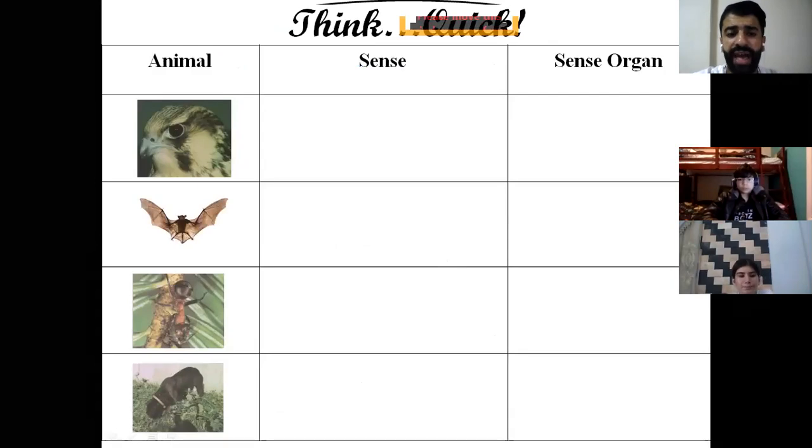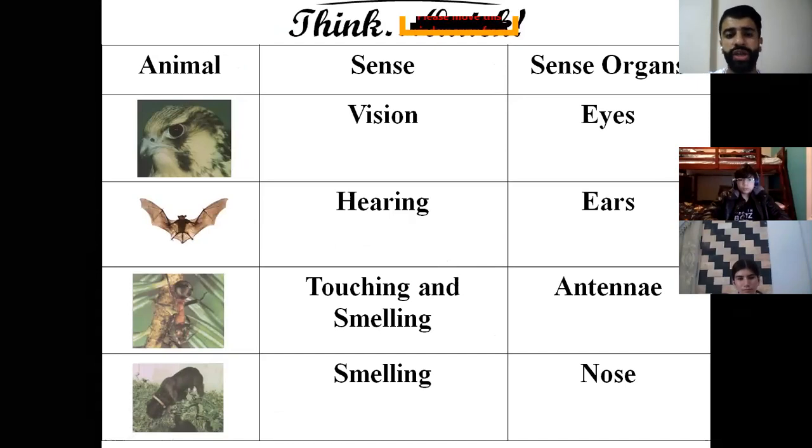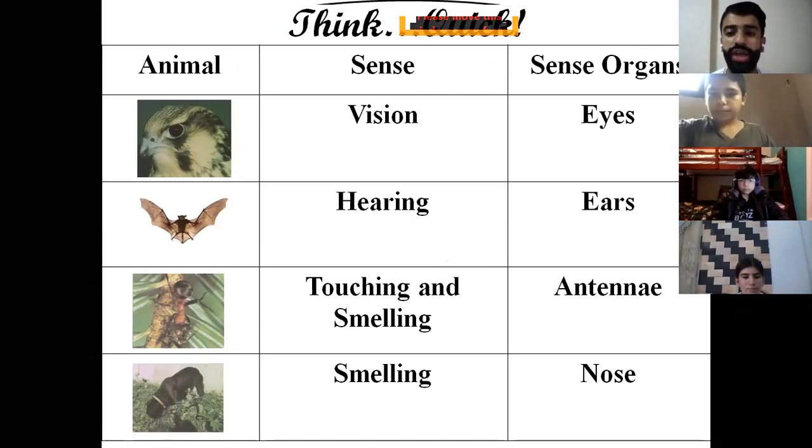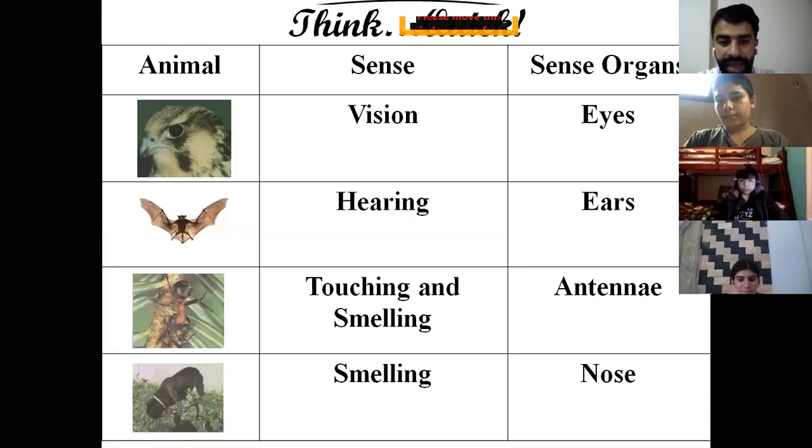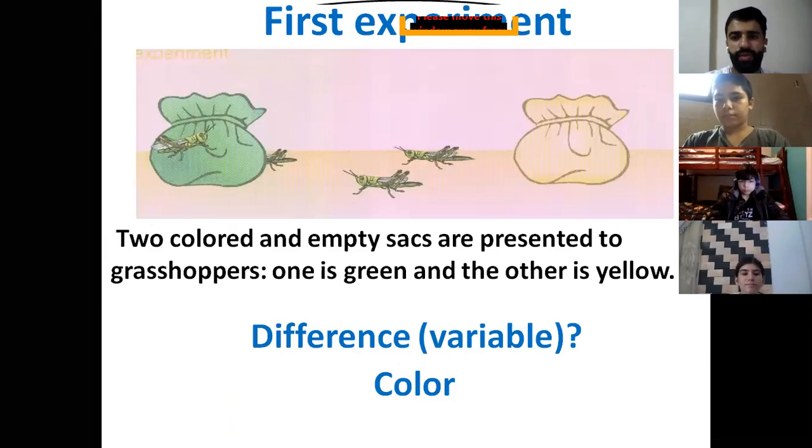Here we have the different animals: the falcon, the bat, the ant, and the dog. The sense organ used by the falcon is the eyes, because the sense is called vision, or you can say the sight. The sense organ used by the bat is the ear, and the sense is hearing. The sense organ used by the ant is the antenna. It's used for touching and smelling. While the sense organ used by the dog to detect the prey is the nose, and the sense is called smelling.